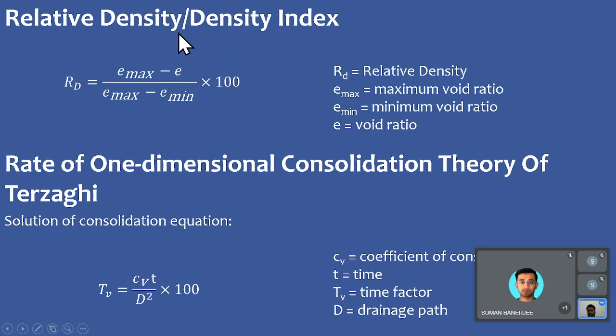Relative density is basically given as (e max minus e) upon (e max minus e min) into 100. So this is basically the relative density percentage.